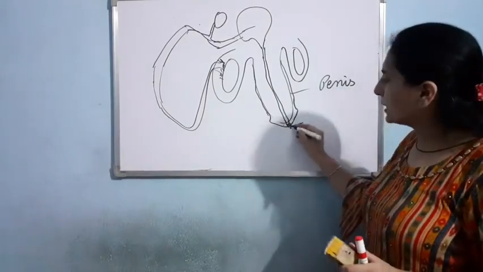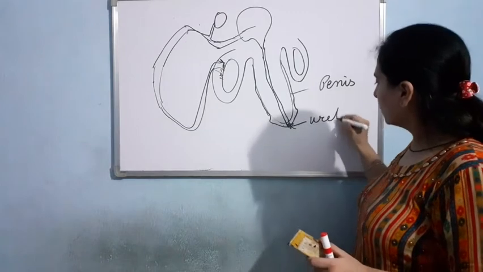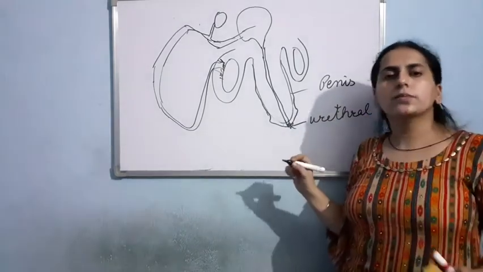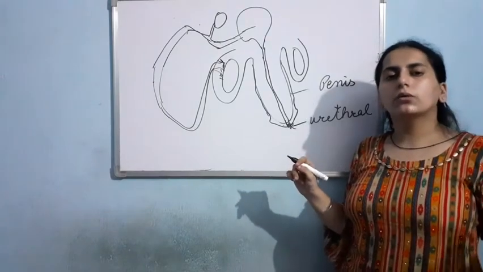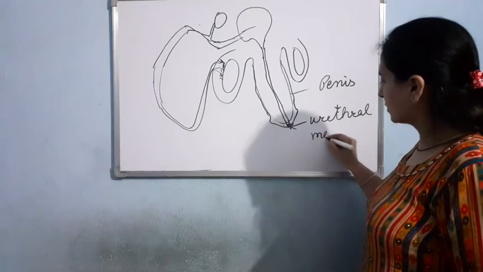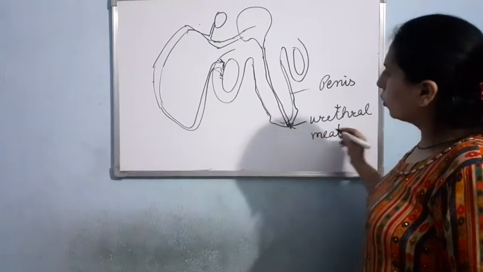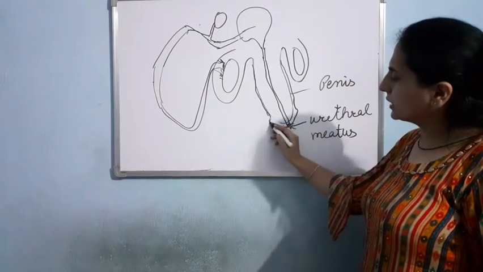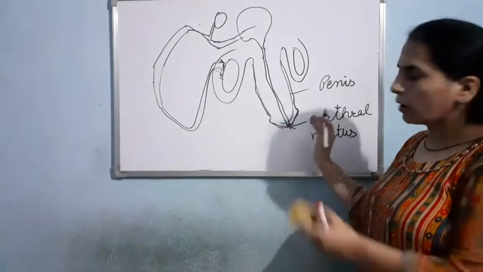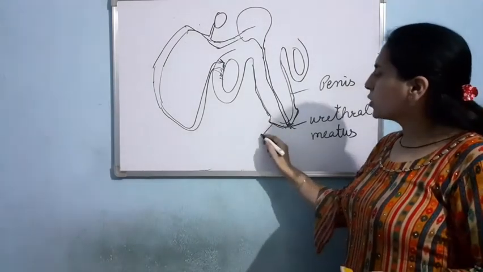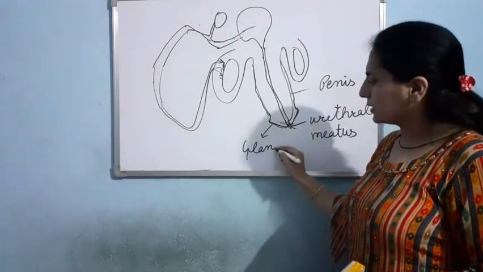So this opening is known as the urethral meatus. This is the opening that is responsible for the ejaculation of the urine as well as the sperm. This is the urethral meatus. Okay, this folding of the skin, here you can see it is slightly broad from the end here. This is known as the glans penis.